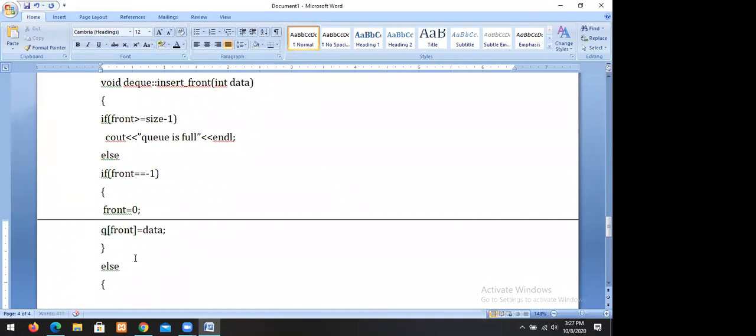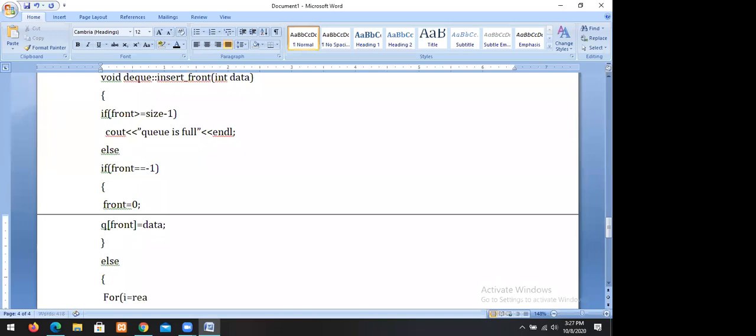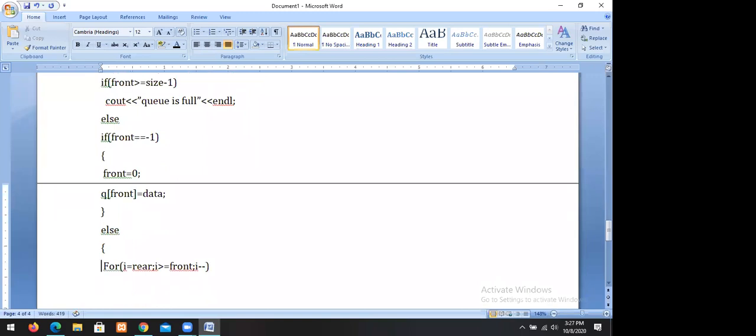In order to shift the elements, for I equal to rear, I greater than or equal to front, I minus minus, Q of I plus 1 equals Q of I. First we shift the elements. Finally Q of front equals data.